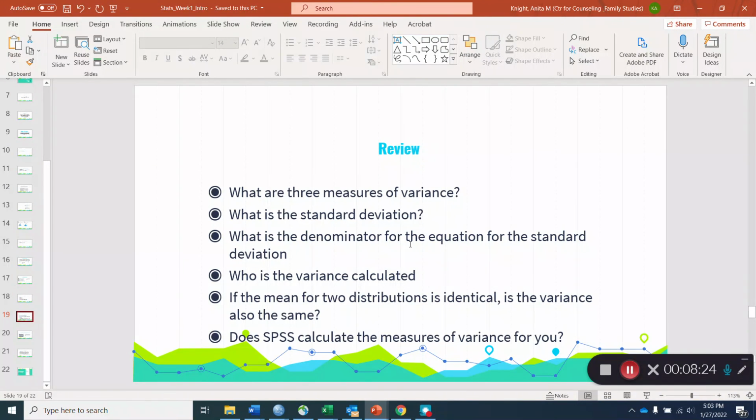What is the denominator for the equation for the standard deviation? I'll give you a clue. It starts with an N. Excuse the typo, that should be: how is the variance calculated? And I'll give you a clue. There's one value that you square to get the variance. If the mean for 2 distributions is identical, like in the last slide where it's all 7s, is the variance also the same? And does SPSS calculate the measures of variance for you? And if so, which ones, and how can you easily calculate what it does not give you?